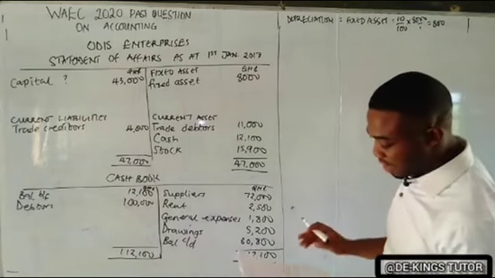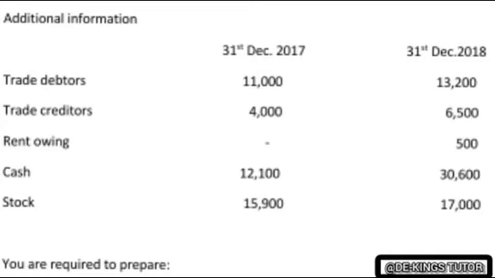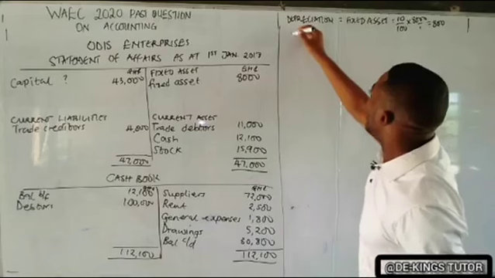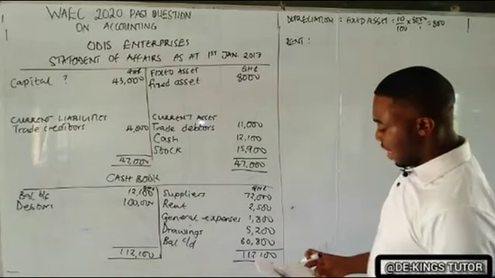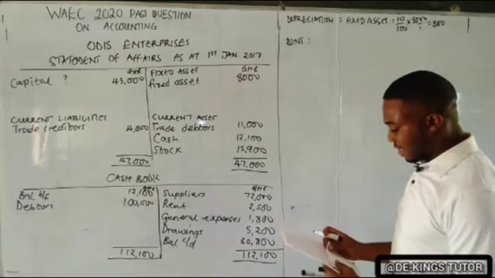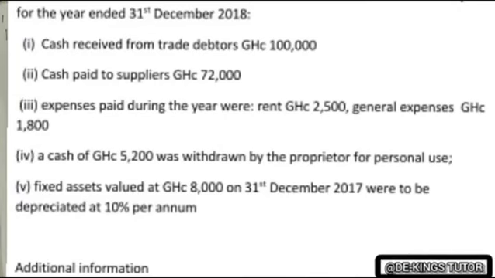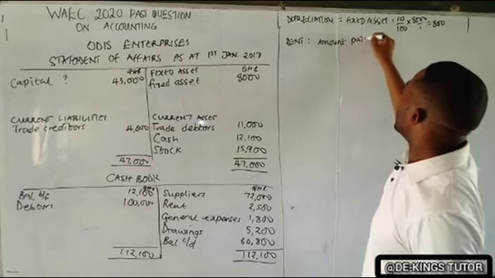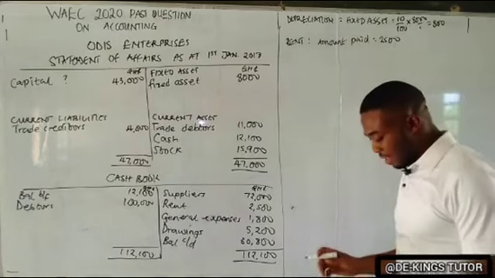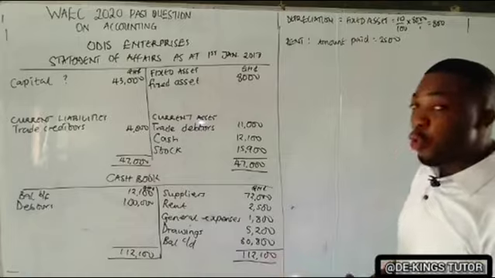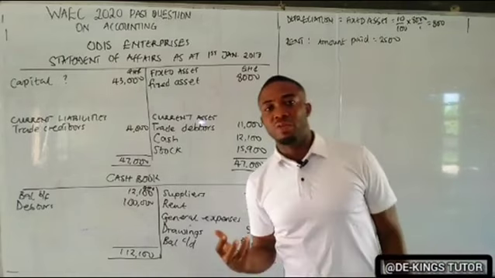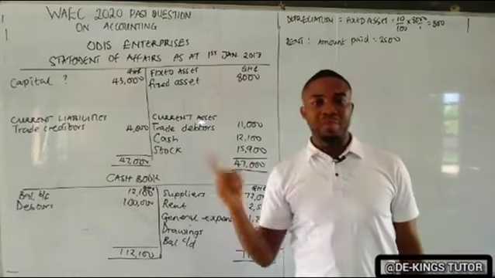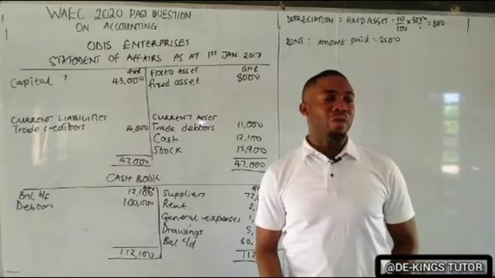Okay. Another one is rent. We have to do the adjustment for rent. Now, if you check there, we have rent that was paid in the cash book here. Look at the amount, 25. So the amount paid is 25. Now, to do the adjustment, they said rent owing from the question. Owing means accrued, and in accounting, accrued for the current year is supposed to be added to the amount already paid to know the actual amount of what? Rent.